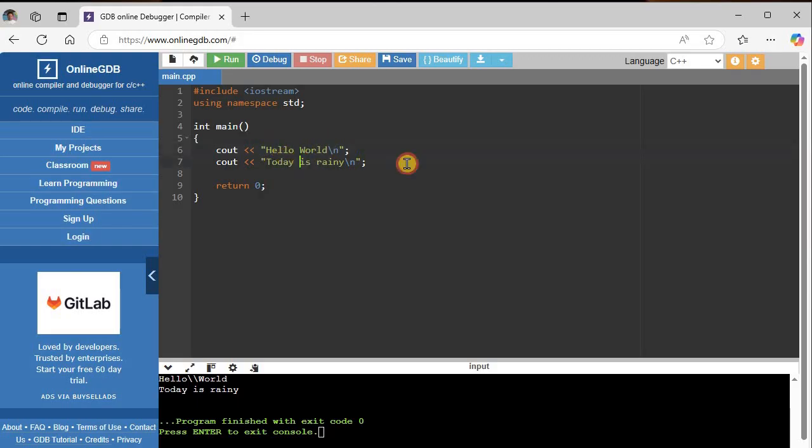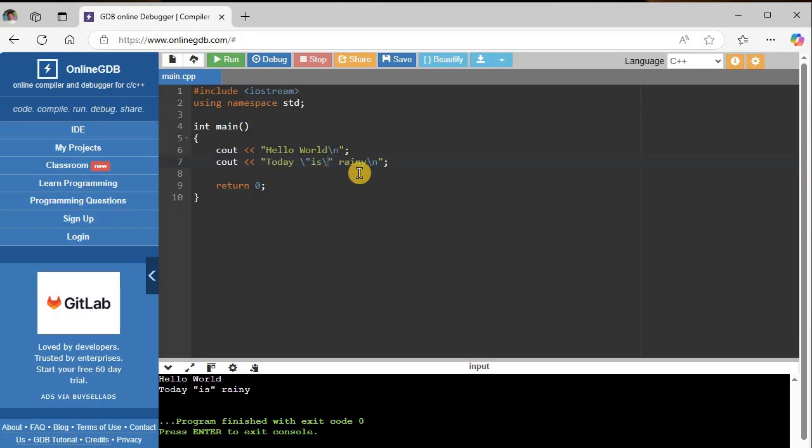Let's just say I wanted to have the word is within quotations. Well, if I just put the quotations, that's going to mess it up. Because it's thinking, oh, well, that's where you're ending the quotation, then is. And so that's going to cause an error or a warning. So to actually print a quotation, you need to do a \ quotation like that. And so now that will actually print the quotations just like that. Okay.